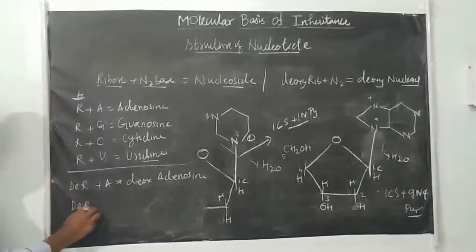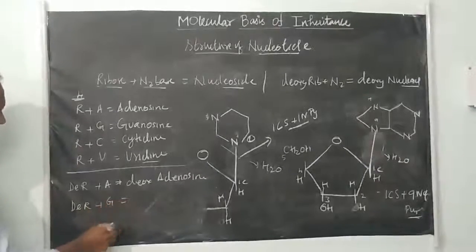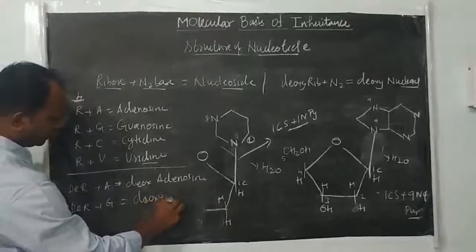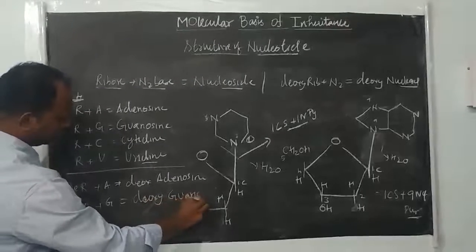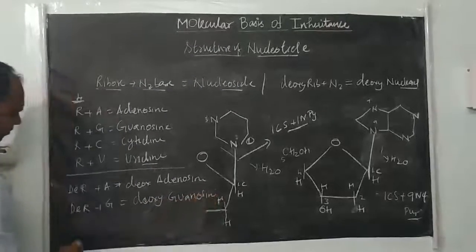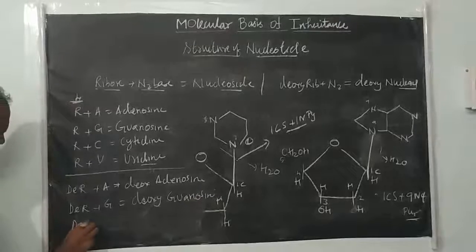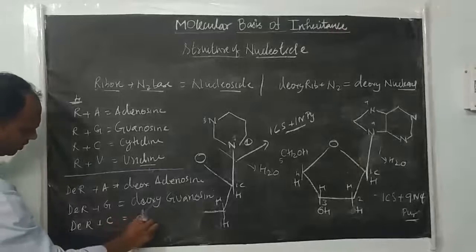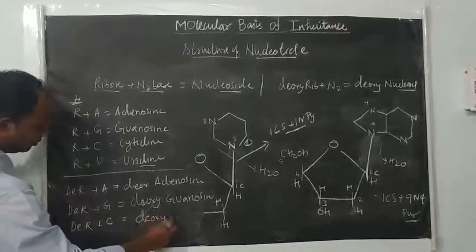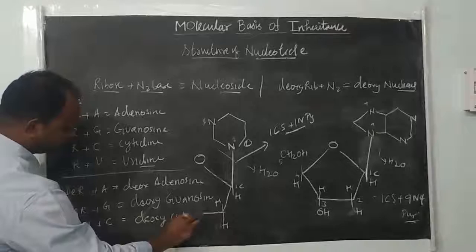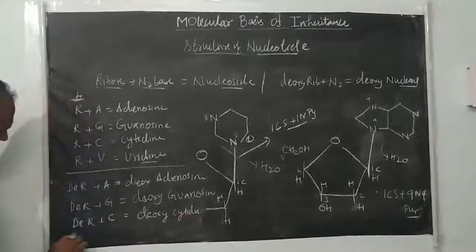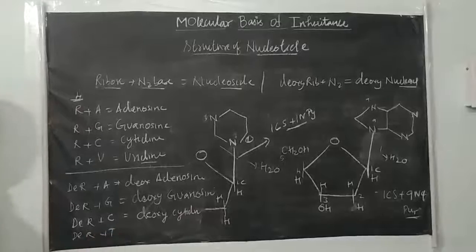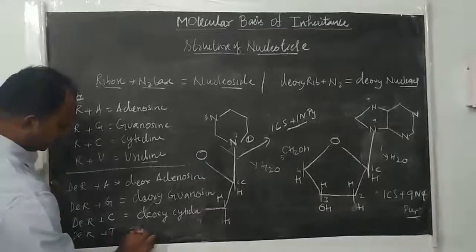Deoxyribose plus guanine, the nucleoside name is deoxyguanosine. Deoxyribose plus cytosine, deoxycytidine. And deoxyribose plus thymine, because uracil is not found in DNA.